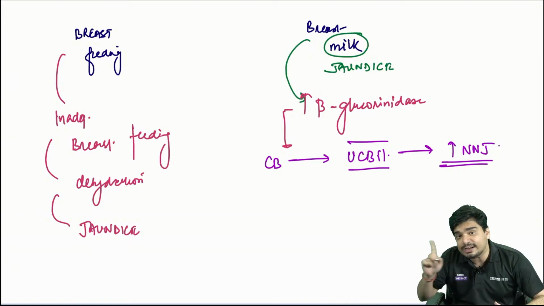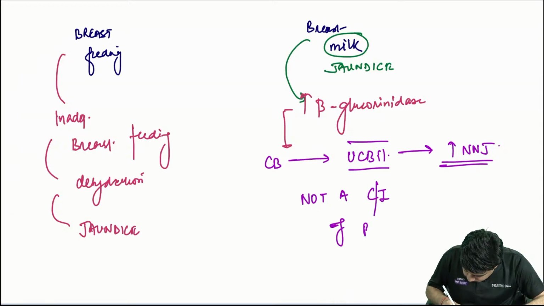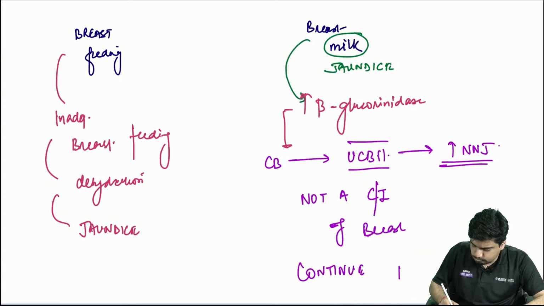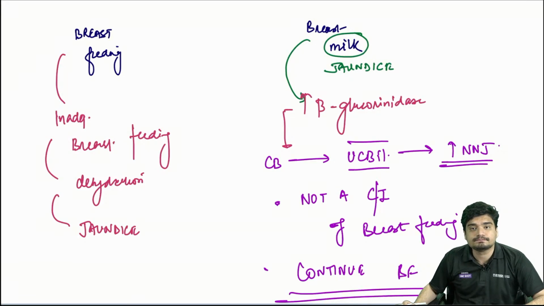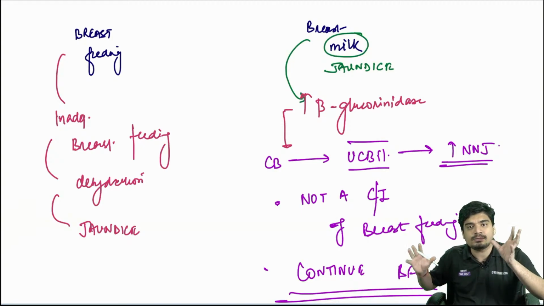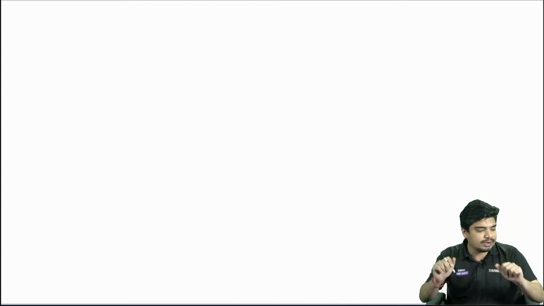But remember, even in breast milk jaundice, it is not a contraindication to breastfeeding. You will continue breastfeeding. This is the important difference between breast milk jaundice and breastfeeding jaundice.